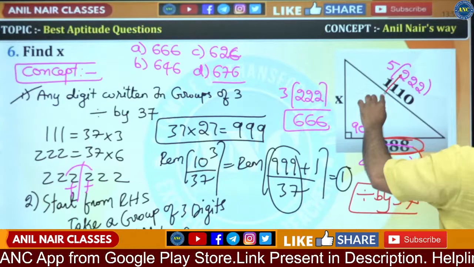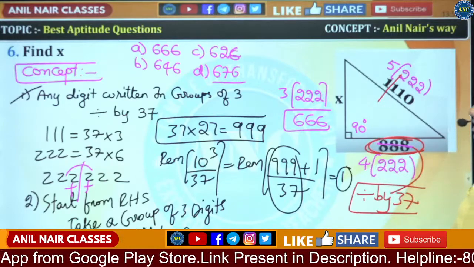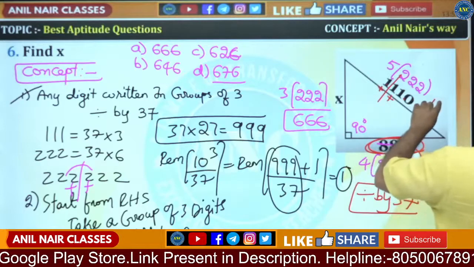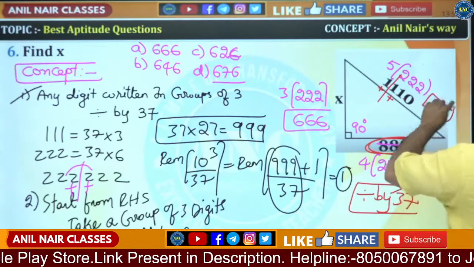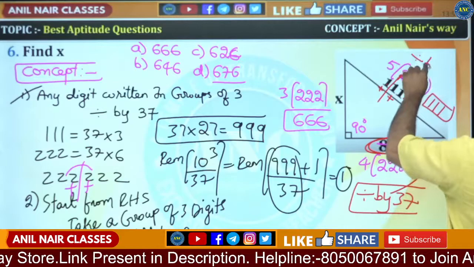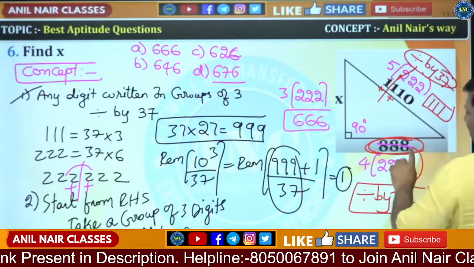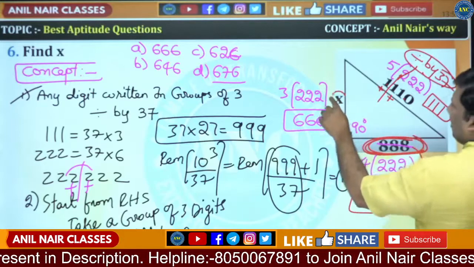If it is more digits, start from right hand side. Take a group of 3 digits and add them. 110 plus 1, 111. Any digit written in groups of 3 is always divisible by 37. This is divisible by 37. This side is divisible by 37.